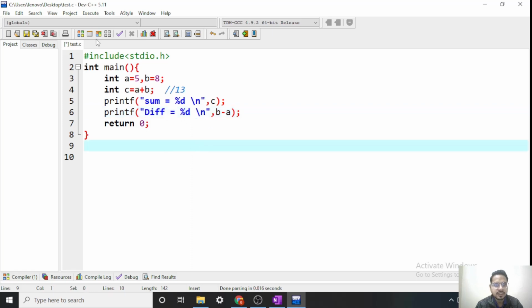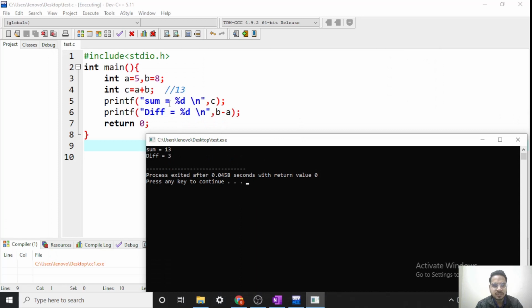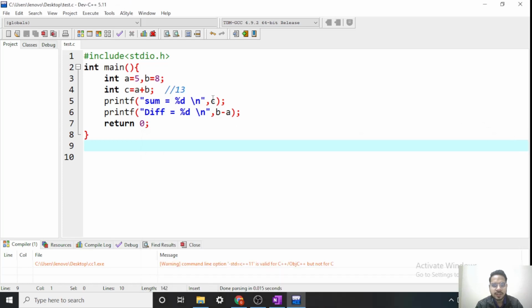Okay, now let's run this. So as you can see, first we print sum is equal to 13 and diff is equal to 3. So we can store the sum in a variable, or we can just directly pass the calculation in the printf function also. Okay, so this is about the arithmetic operations.